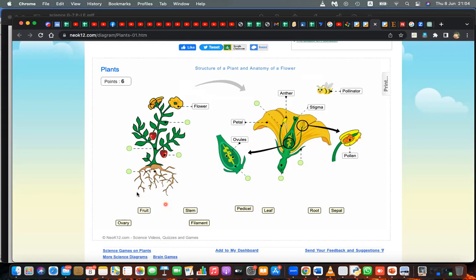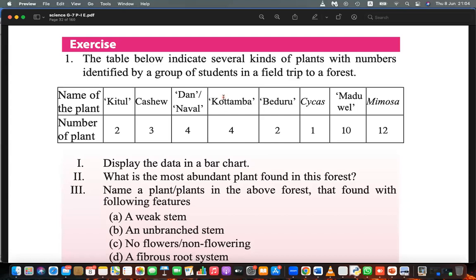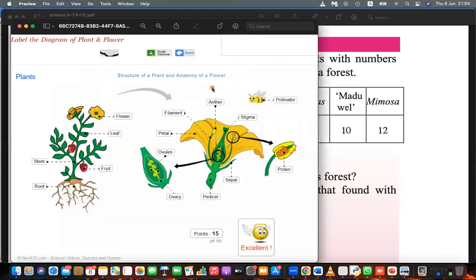And this is easy. This root, stem, fruit, ovary. Which part is ovary? Okay, good. Have you obtained all the marks? Yes, sir. Good. 15, excellent.